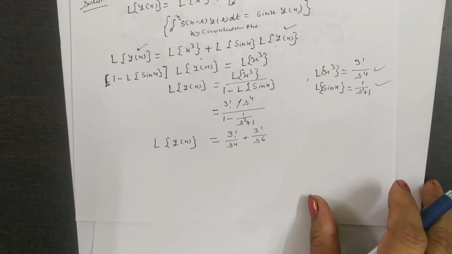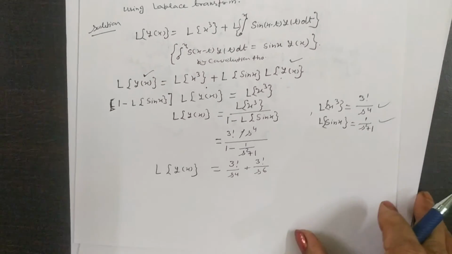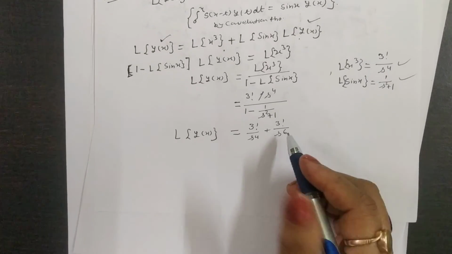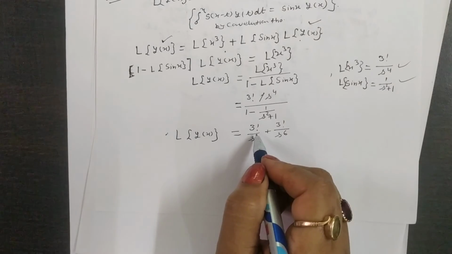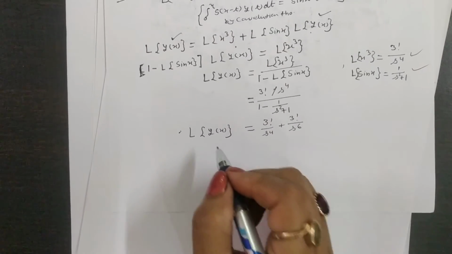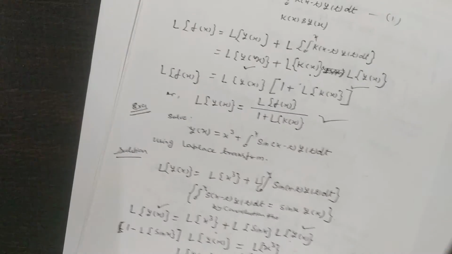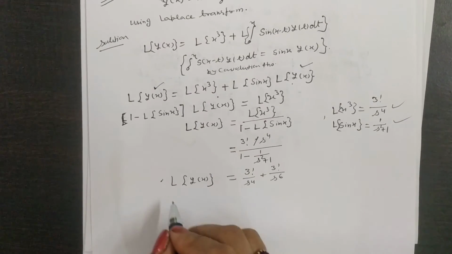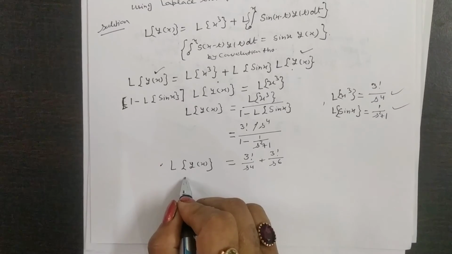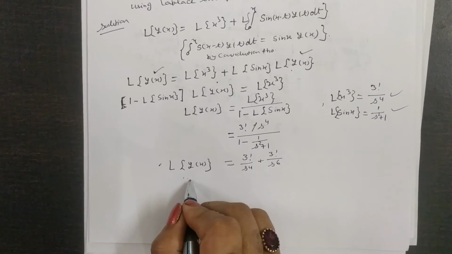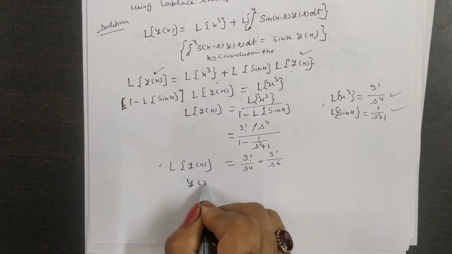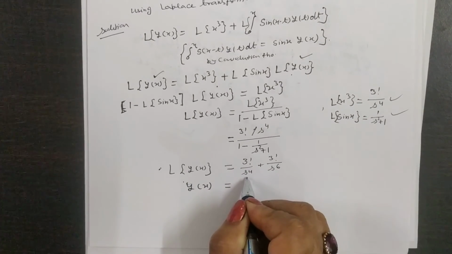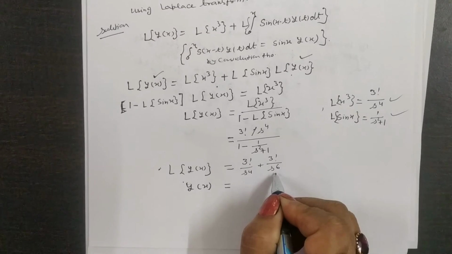Because you want to find the solution of this equation, taking the Laplace inverse on both sides, Laplace inverse here and Laplace inverse here, y(x) is equal to the Laplace inverse of 1 by s to the power 4 plus the Laplace inverse of 1 by s to the power 6.